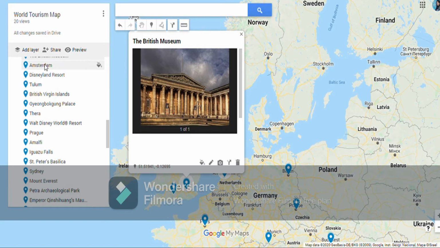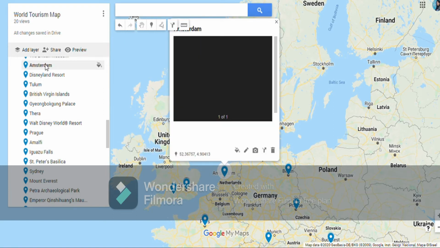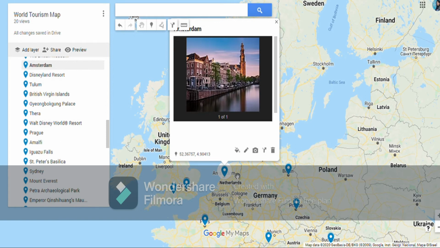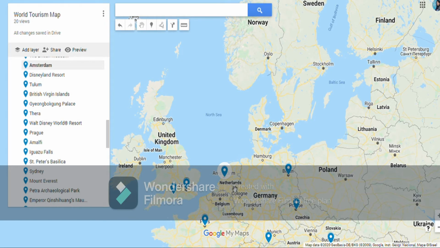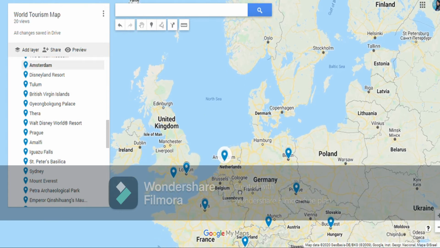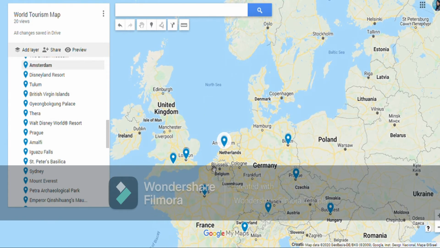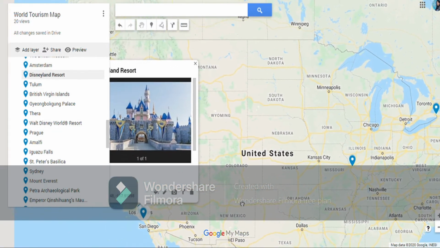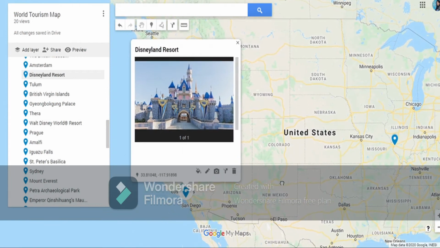Then we have the city of Amsterdam. We have the city of Amsterdam in Netherlands. Here we have Netherlands. Near to Netherlands you can see around Germany, Belgium, France. Okay, so it is near to North Sea. Then we have Disneyland Resort in Los Angeles. Again Disneyland Resort. Okay, Disneyland, the famous Disneyland.